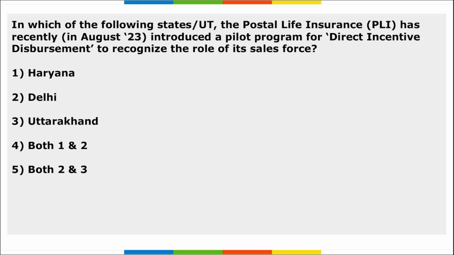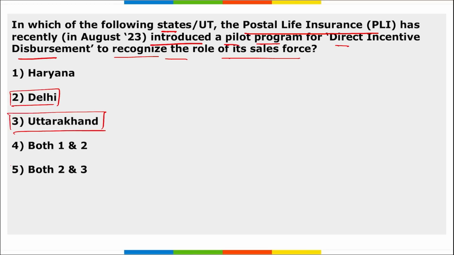Right, next, in which among the following states or UT has the PLI, that is your Postal Life Insurance, recently introduced a pilot program for direct incentive disbursement to recognize the role of its sales force? So remember, it is in Delhi and Uttarakhand. Both 2 and 3 is the right option here. Right, Delhi is your UT and Uttarakhand is your state. Correct. So this PLI scheme has been recently introduced as a pilot project in these two areas.